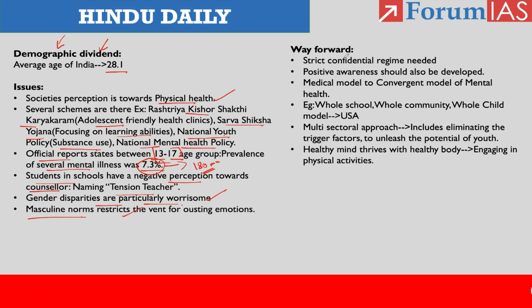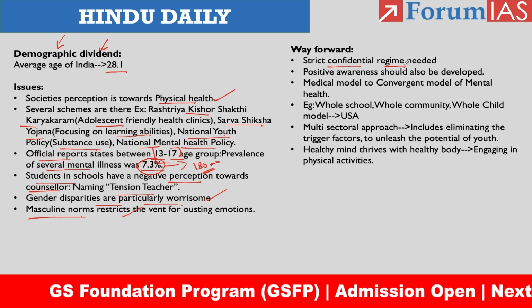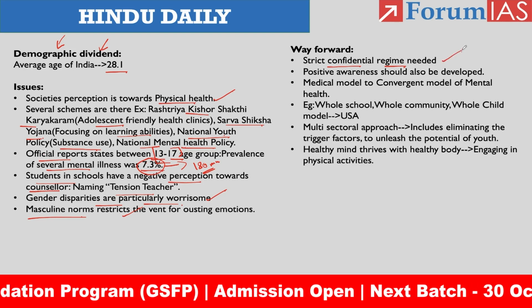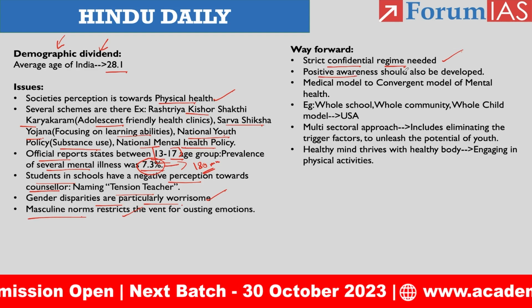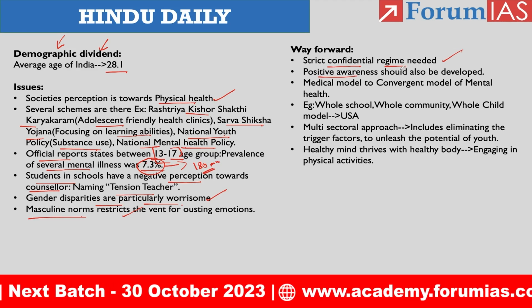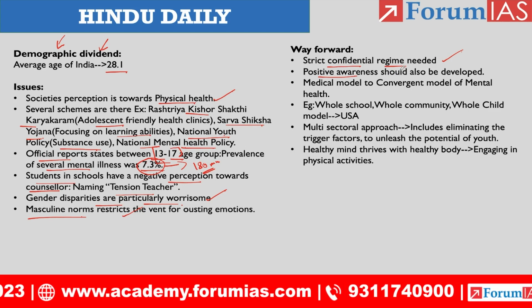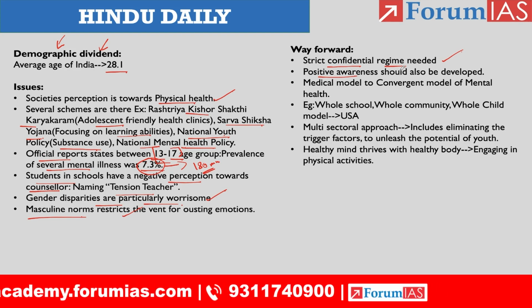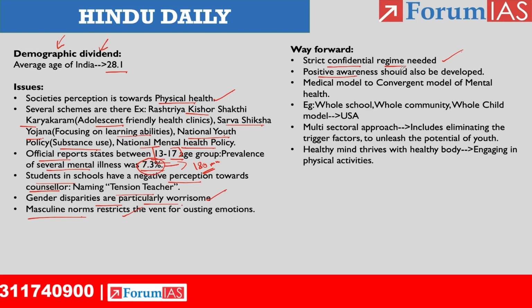So the first one, we need to keep a strict confidential regime. We need to ensure the secrecy of the information the students have been providing to the student counselor. So this is the first issue we need to sort out. Then secondly, we need to create a positive awareness related to the student counselor among the students. Right now the students have a negative perception of the counselor, right? They have been stigmatizing the counselor as a tension teacher. So we need to create a positive awareness and a cordial relationship between the student counselor and the students.